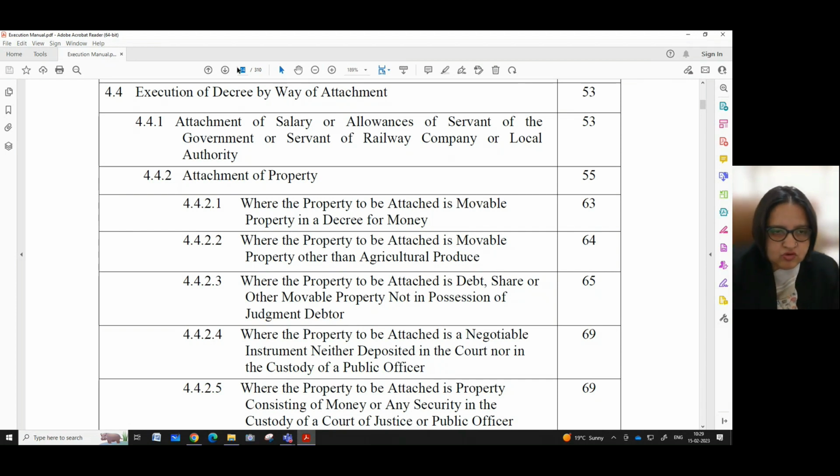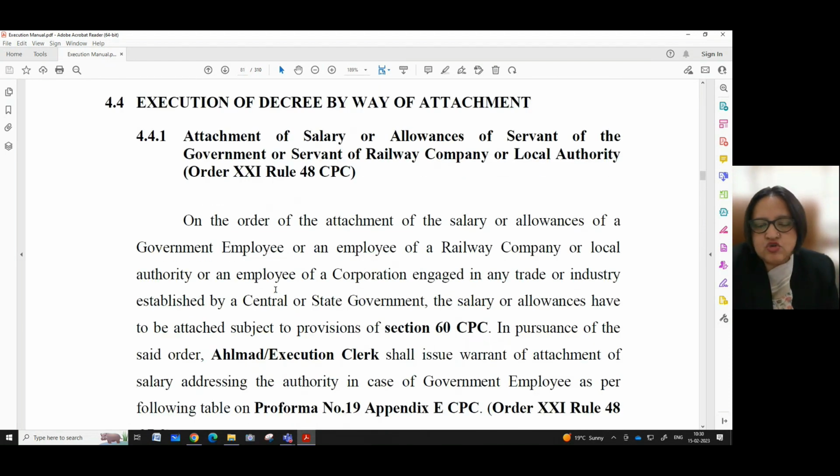So let me take you to the said part of chapter 4. Execution of decree by way of attachment. Attachment of salary or allowances of servant of the government or servant of railway company or local authority. Order 21, Rule 48, CPC. On the order of the attachment of the salary or allowances of a government employee or an employee of a railway company or local authority or an employee of a corporation engaged in any trade or industry established by a central or state government, the salary or allowances have to be attached subject to provisions of section 60 CPC.